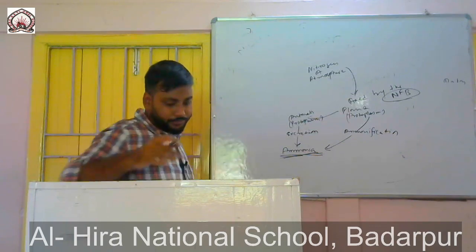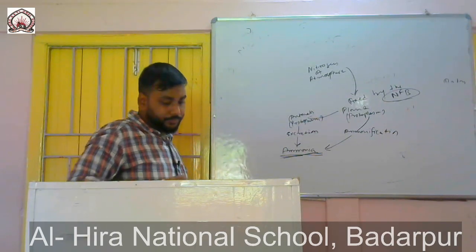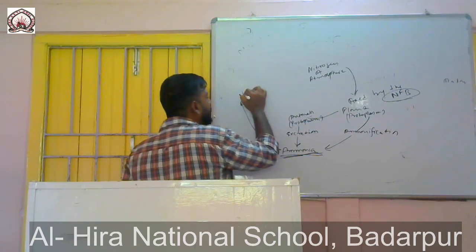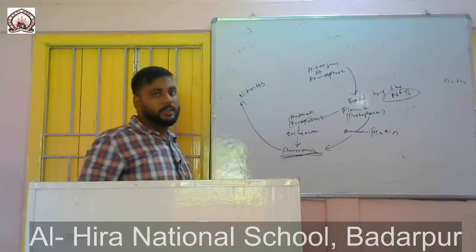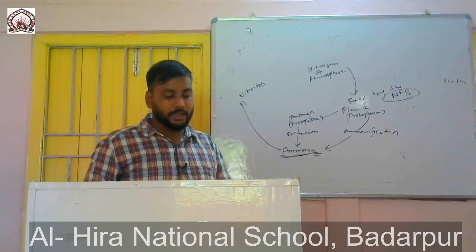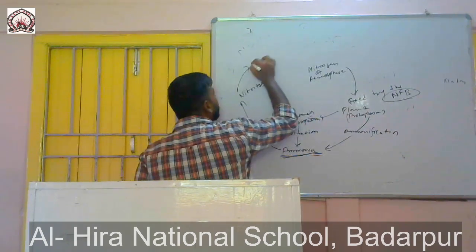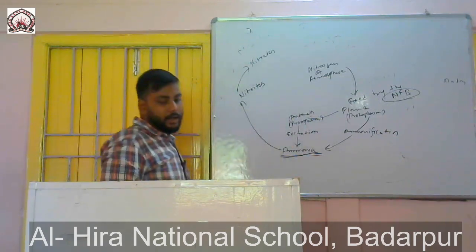Next, this ammonia will be converted into nitrites by some organisms found in nature, and these nitrites will be converted into nitrates by some bacteria.